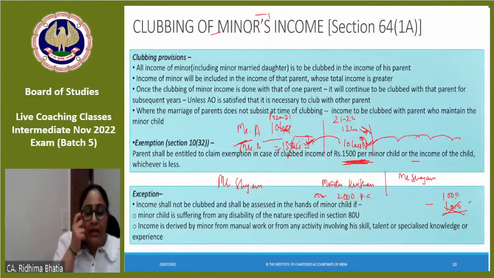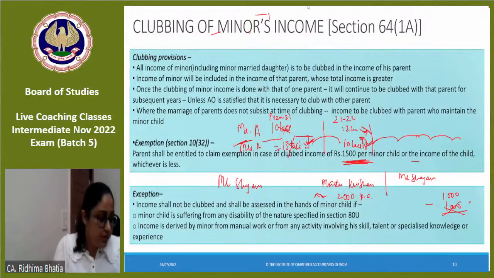But if I made an FD in the minor's name, and some interest came on it, that would be taxable in my hand if I am the person earning the higher income than the other parent, and the exemption which would be allowed is 1500.